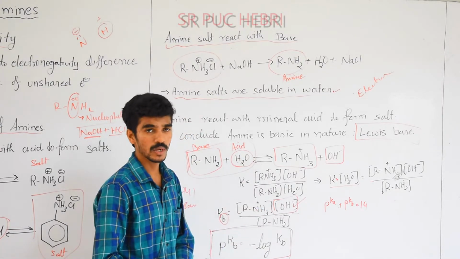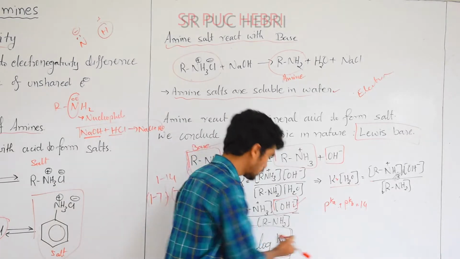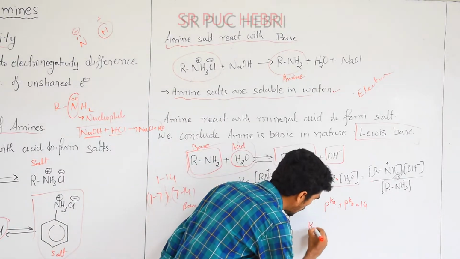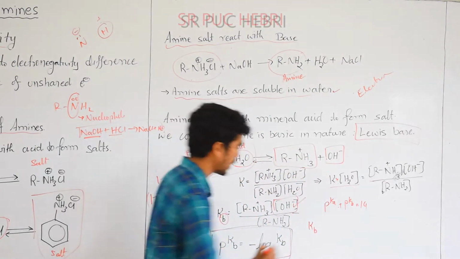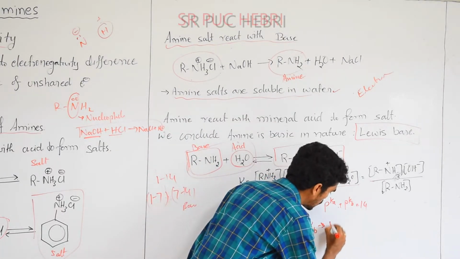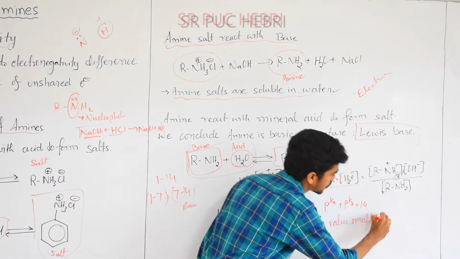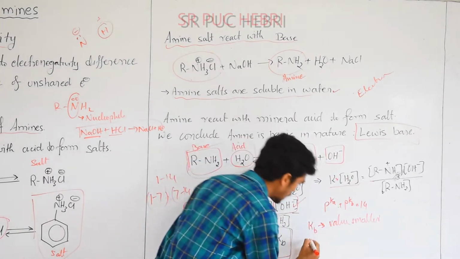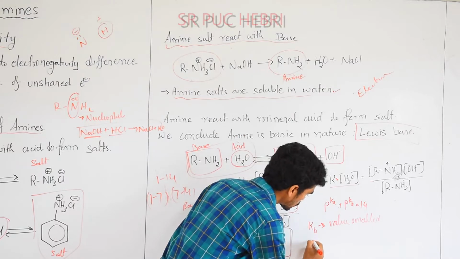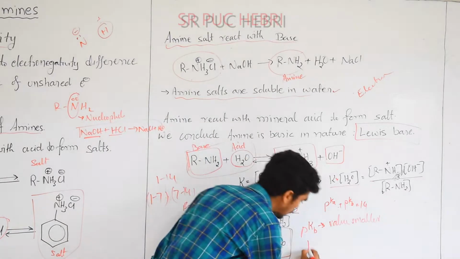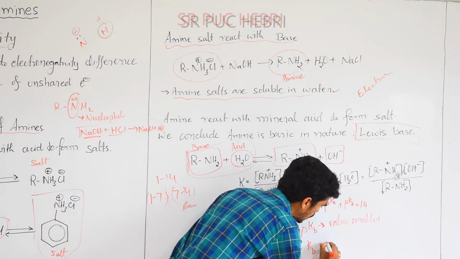If the pKb value is smaller, or the Kb value is higher, the amine is basic.